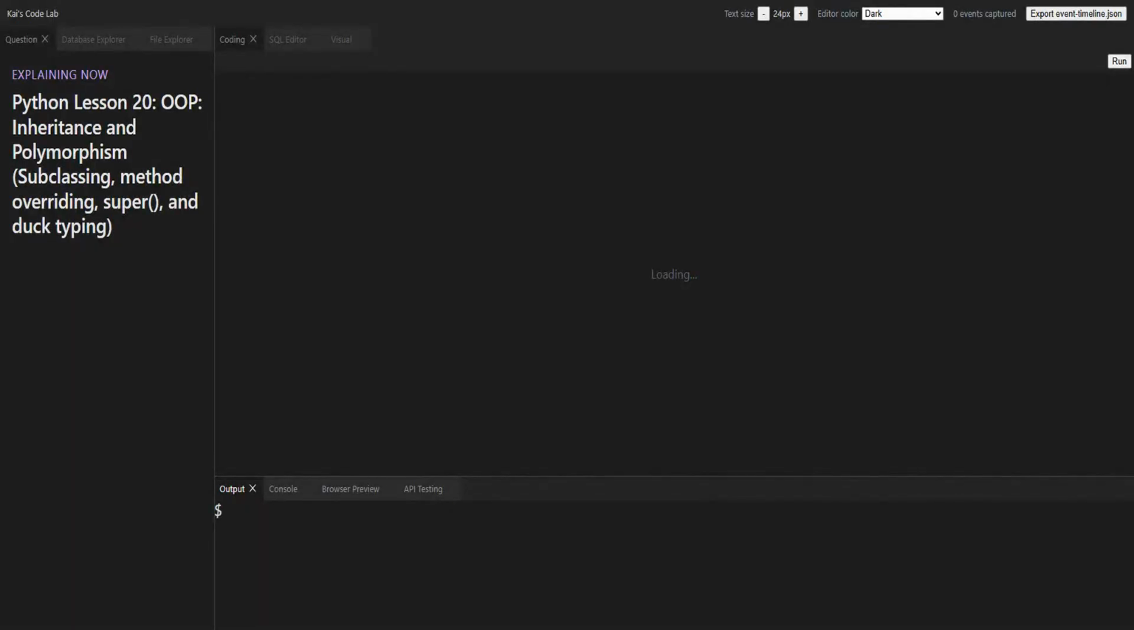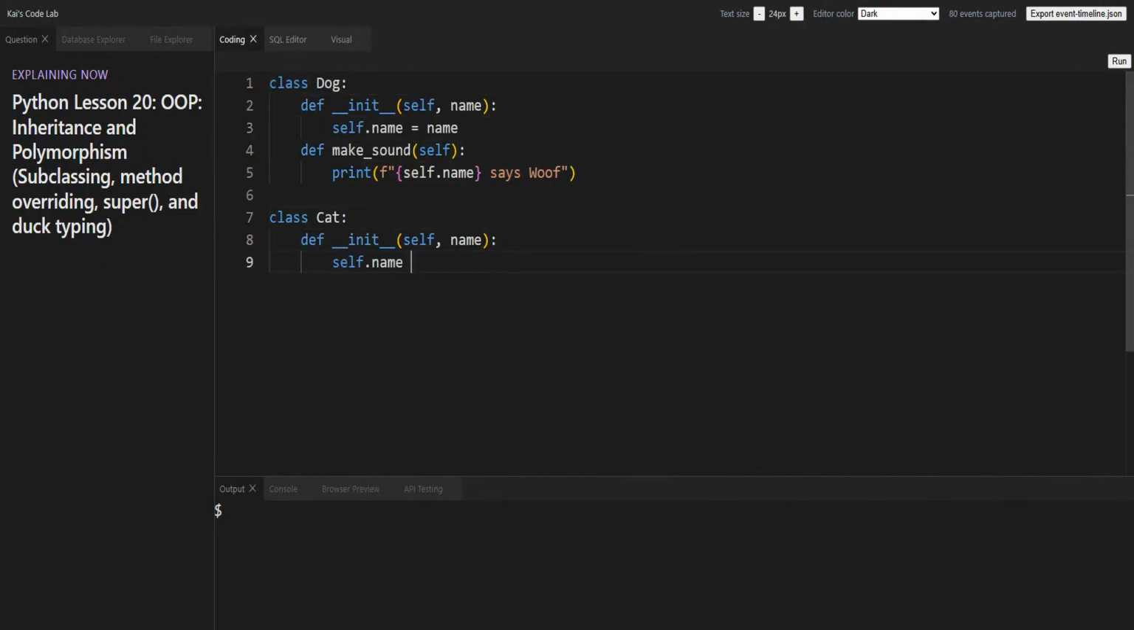Look closely. Dog and cat are almost the exact same class copy-pasted. Change one, forget the other, and you've got a silent bug. I'm Kai, and today we kill this pattern for good with inheritance.